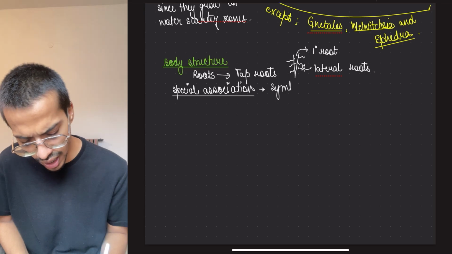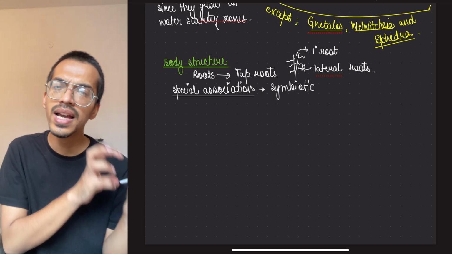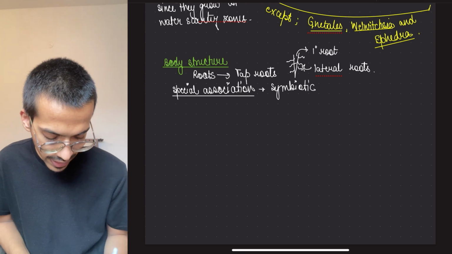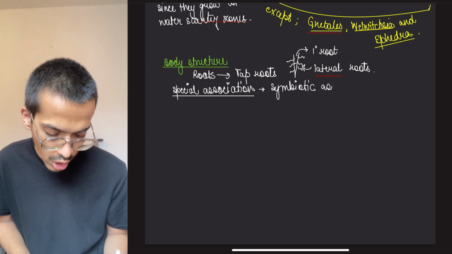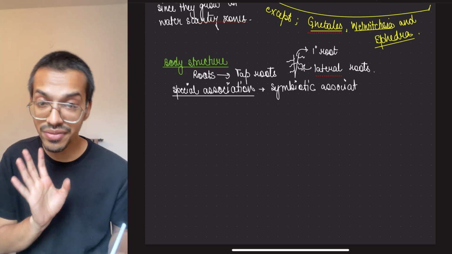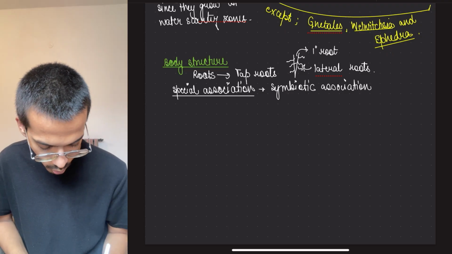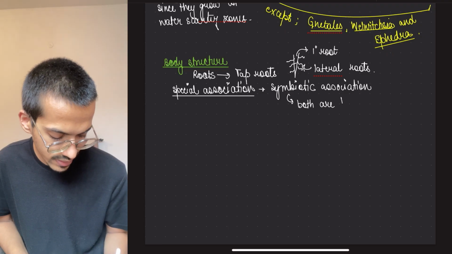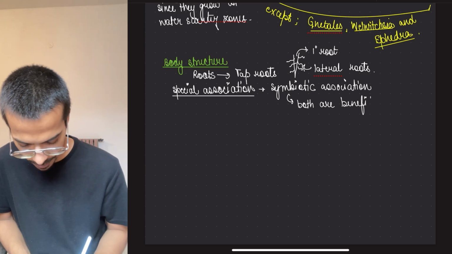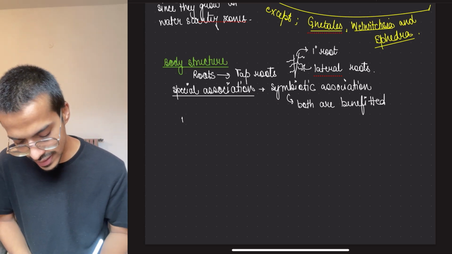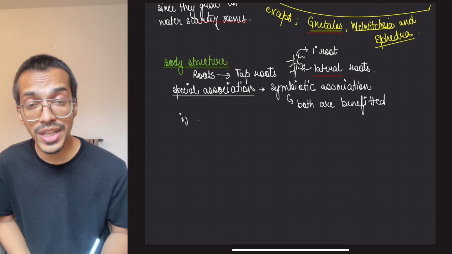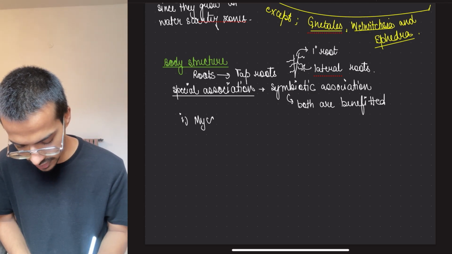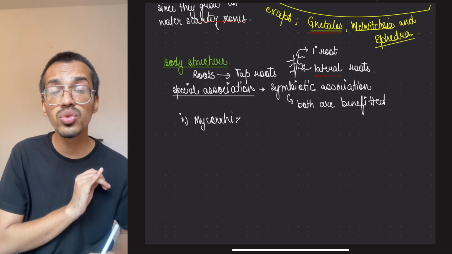Meaning both are beneficial. Symbiotic means, sym means together, biotic means living. So in a symbiotic association, both are benefited. Let's see how that is happening. Number one of this happens in the case of fungi, that is mycorrhiza. Mycorrhiza. It is not even tough to remember.